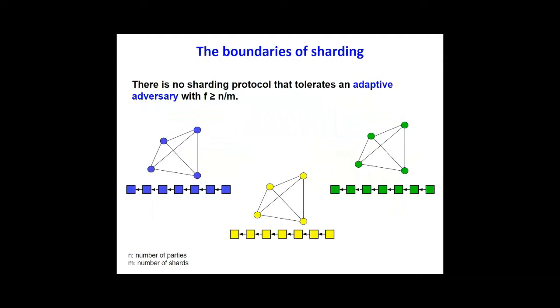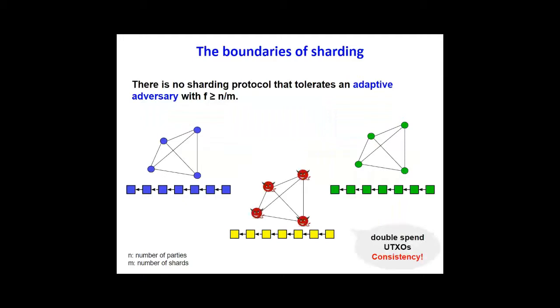Now let's see our first result. Here we prove that no sharding protocol exists that tolerates an adaptive adversary that can corrupt more than n/m parties, where n is the total number of parties and m is the number of shards. To show that, let's go towards contradiction and assume that such a sharding protocol exists.